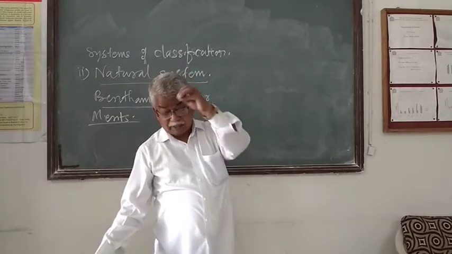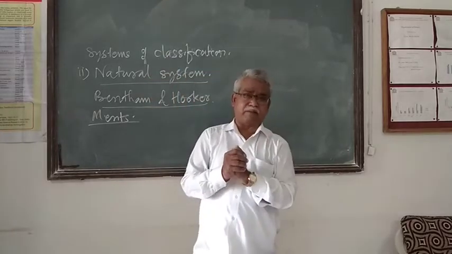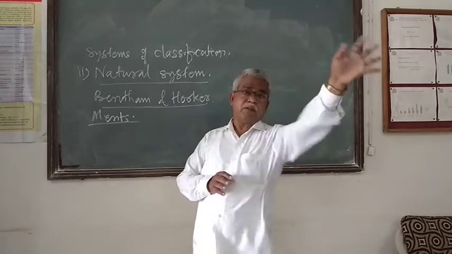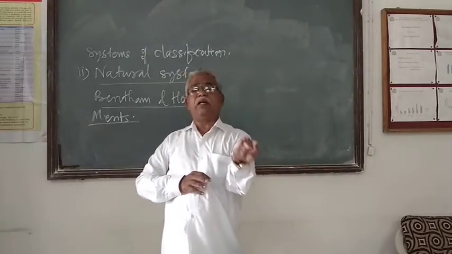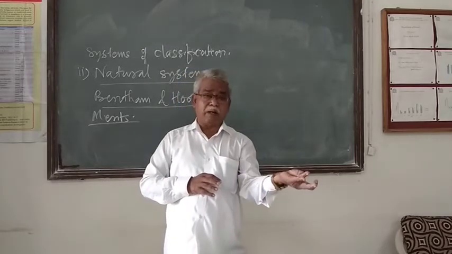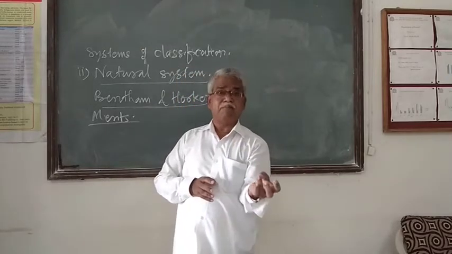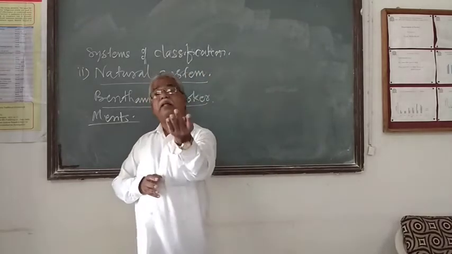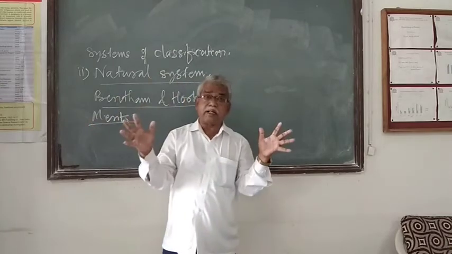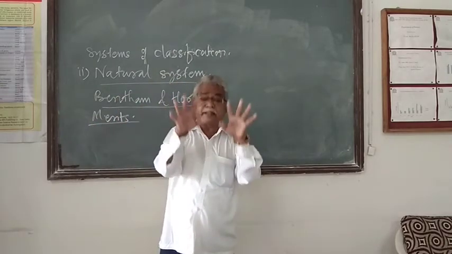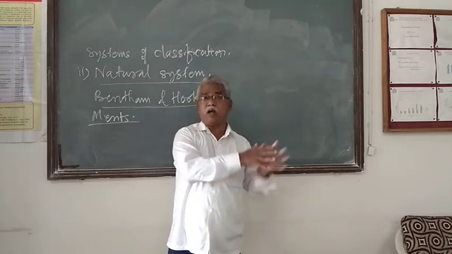Various genera grouped under families. For example, the Solanaceae family is there. In the family, varieties of genera are there, for example Solanum, Withania, then Atropa, then Datura, then Cestrum. These are the genera. Capsicum, these are the genera. Then Lycopersicum, these are the genera. Various genera are kept in the entire family, and different families are kept in the order.